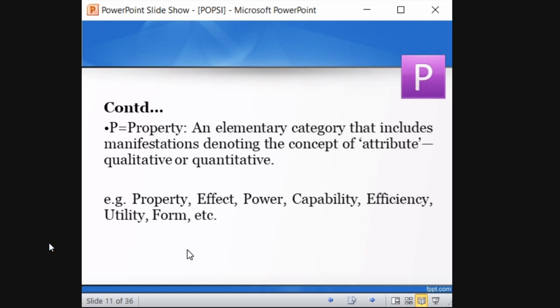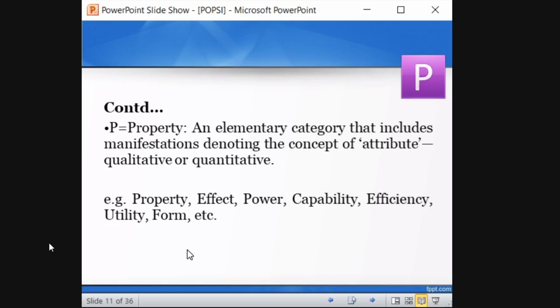So we saw what is D, discipline, E, entity, action, and property. Remember like this, DEPAM. Okay, property is an elementary category that includes manifestation denoting the concept of attribute. So here property is denoting attribute, the concept of attribute, that may be either qualitative or quantitative, whatever it may be. You remember the property associated with attribute.